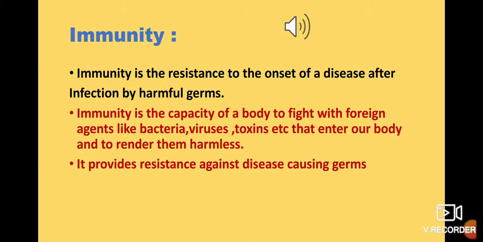Or in an easier way, we can say that immunity is the capacity of a body to fight or deal with any foreign substances like bacteria, viruses, toxins. Toxins means any poisonous agent that can enter our body, and thus keeping the body in a harmless condition. So it provides resistance against any disease causing germs. That means providing resistance means remaining unaffected by it.